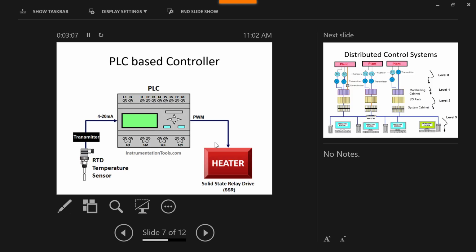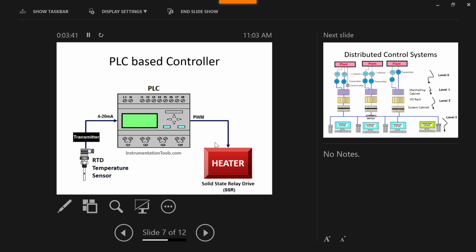Now next is called PLC based controller. So why do we go for PLC based controller? For example, if any problem comes in the microcontroller and microprocessor, it's a little bit difficult to solve the problem, because the person should have proper skill of interfacing of circuits, digital interfacing of circuits. So that is very important.